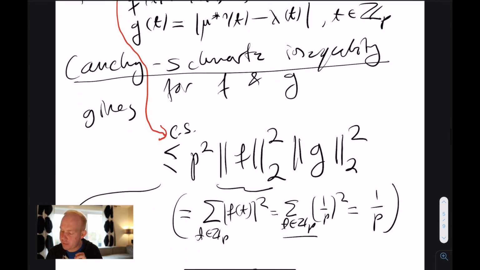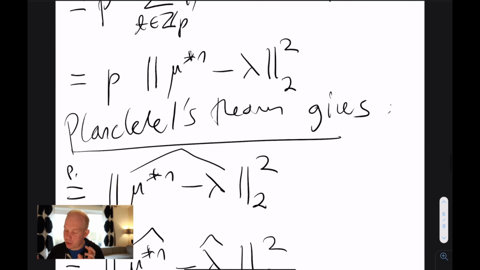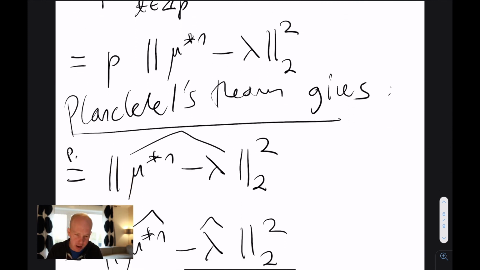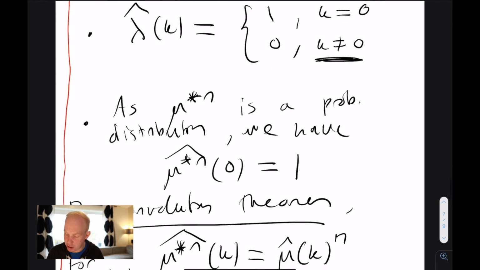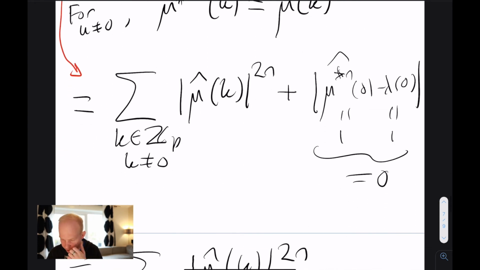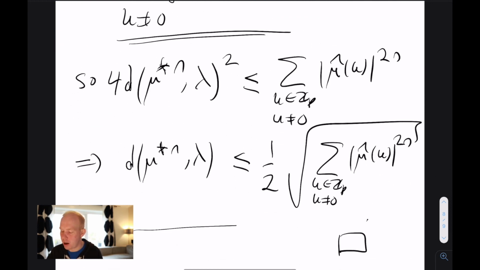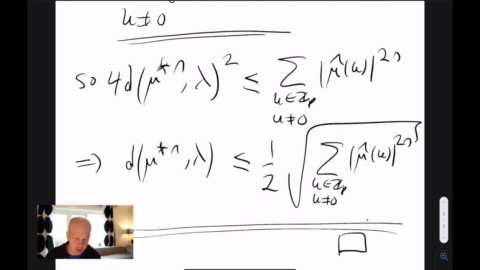After you have dealt with the L2 norms, you go to Plancherel's theorem, which allows you to transfer from L2 space to the Fourier side. Once you are on the Fourier side, you can apply the convolution theorem to deal with the products you have at that stage, and you end up with this nice looking expression, which is the upper bound lemma.